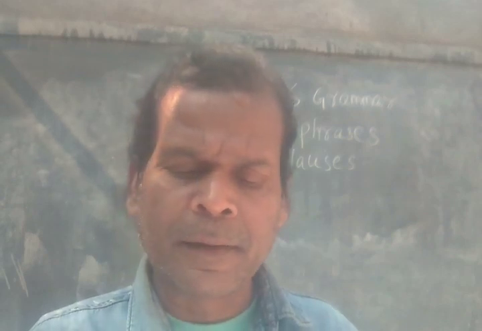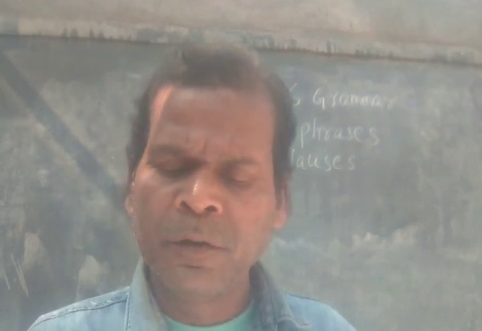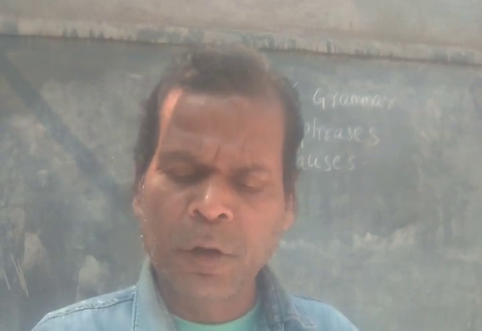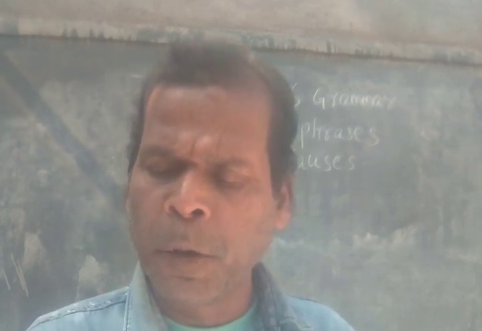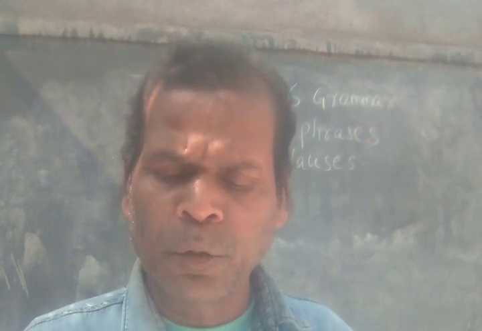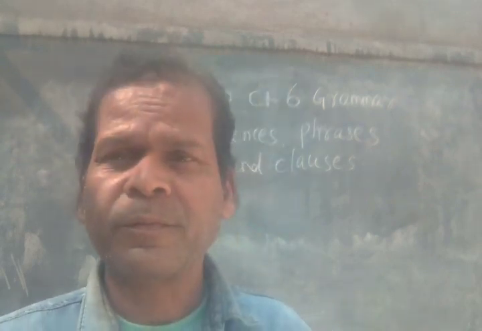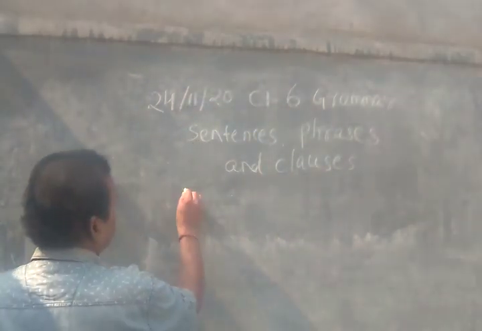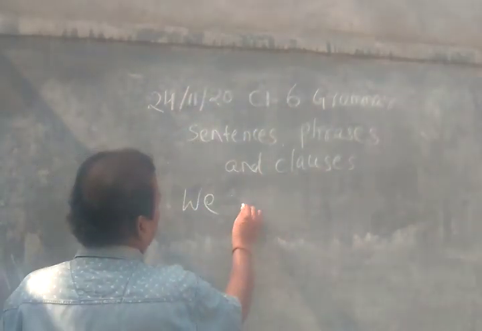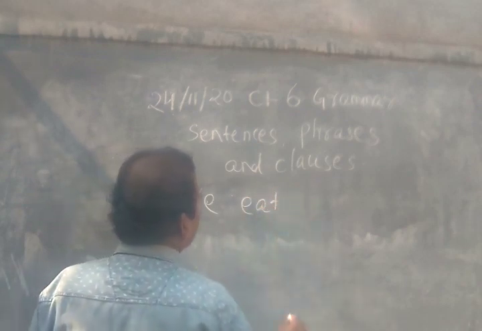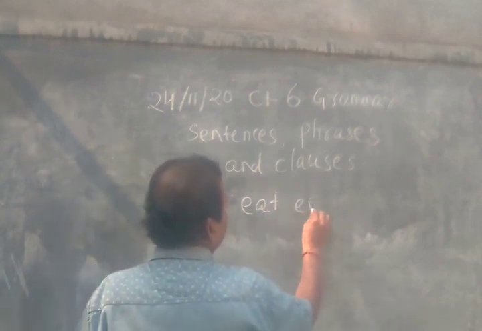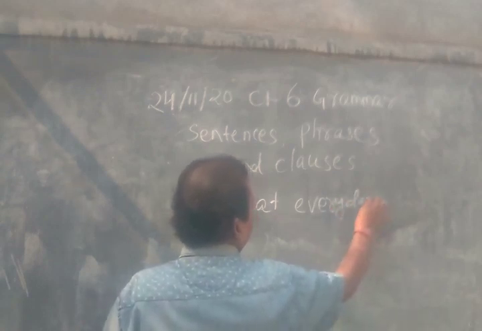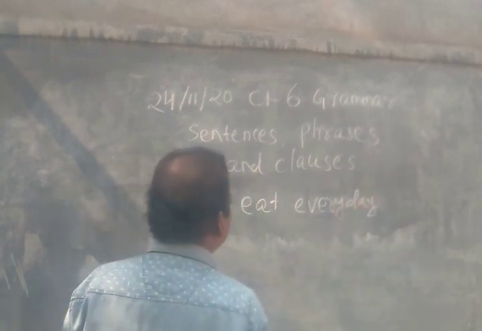The words in a sentence must be in a proper order, which helps to make complete sense. At 8 o'clock to school goes Mary. Jumbled words. Mary goes to school at 8 o'clock. We eat every day. This is a sentence.